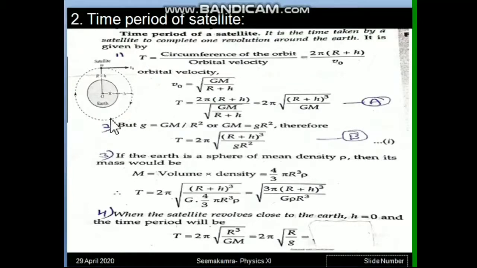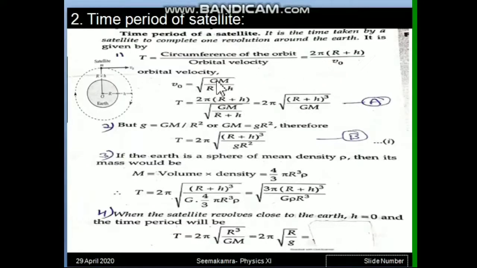Our circle, that means the satellite's orbit, is this dashed line. Its radius is not r, its radius is r plus h. So T equals 2 pi into r plus h upon, with what velocity it is making the round, that is VO. We already know this VO formula which we have derived in the previous sheet.